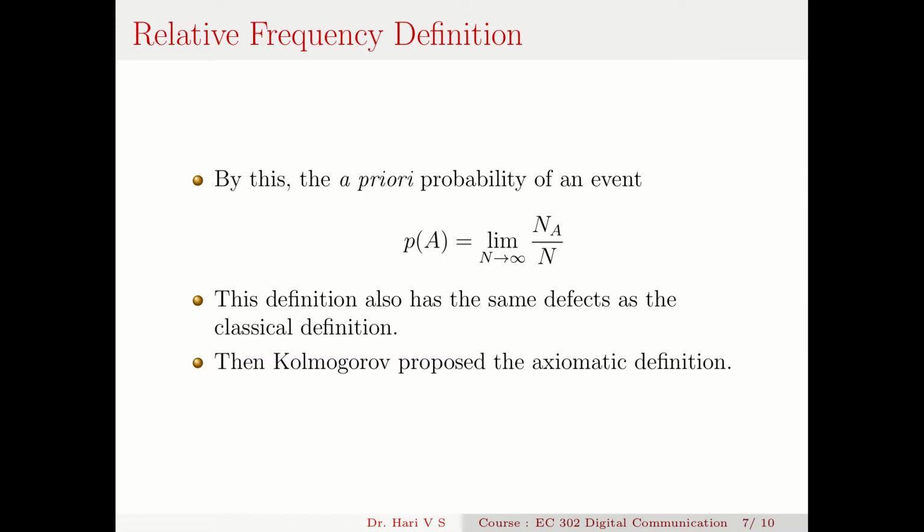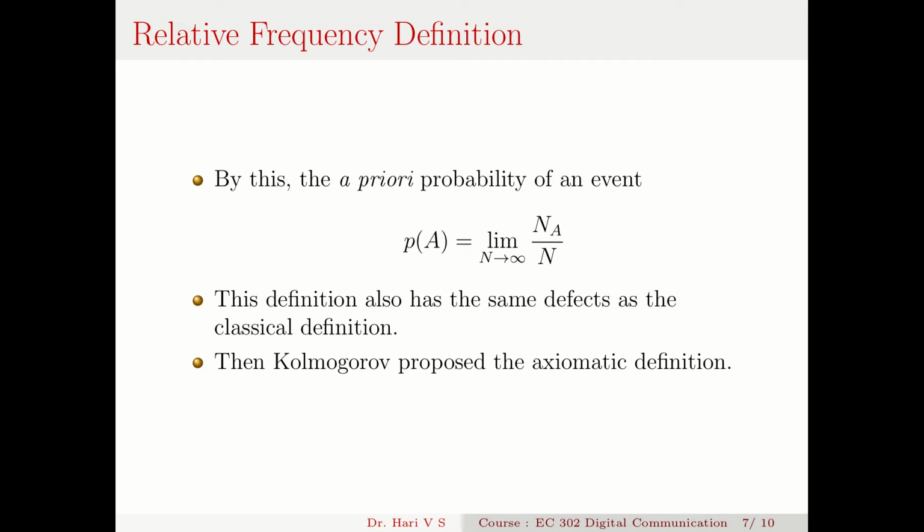And then there is something called the relative frequency definition. It comes as a limiting case. By this relative frequency definition, the a priori probability of an event, P(A), is equal to the limit as N tends to infinity of N_A by N. Rather than saying simply N_A by N, it is given as a limiting case when N is very large.